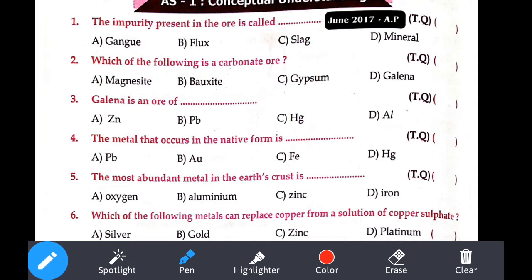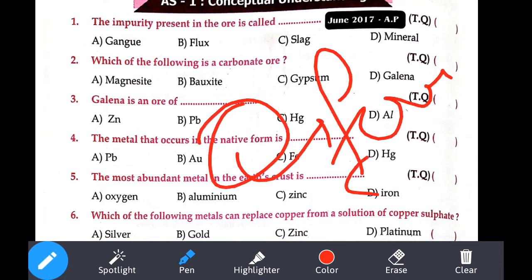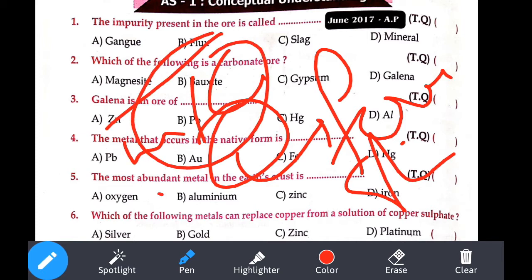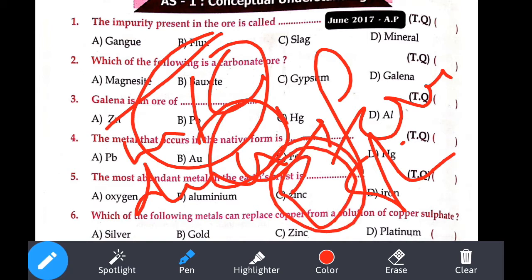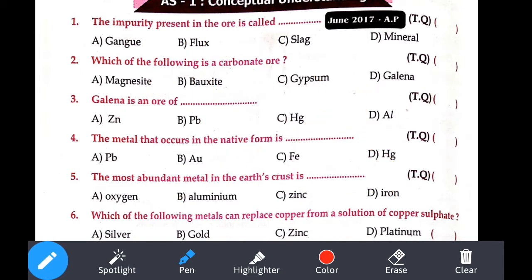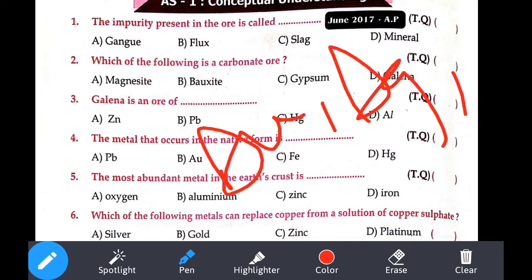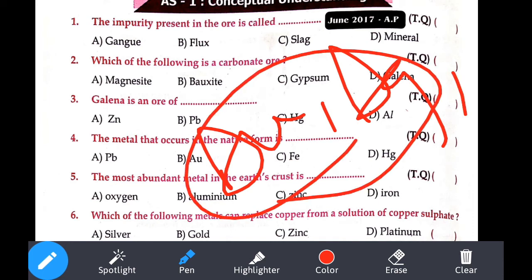Next question. Just now we have seen that galena is the ore of lead, Pb. Which metal occurs in the native state? This is an important, interesting one. Native means the free state: whatever metal or compound can be extracted directly from the earth crust is called the native form. We can get gold and silver directly from the earth crust. Low reactive elements we can simply call the native form.